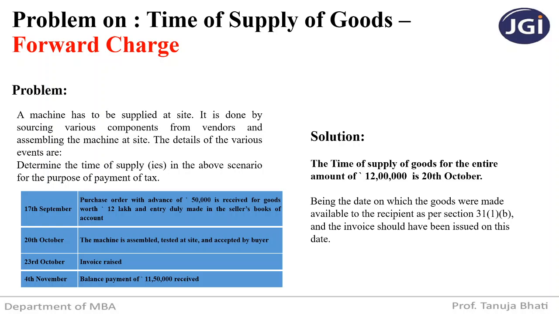of delivery of goods. Now here, on 20th October, the machine is assembled, tested at site and accepted by the buyer. Means on 20th October you have handed over the machine to the buyer's premises, you have set up and assembled the machine on the buyer's premises. Or the date when the payment is being received. Full payment is received on 4th November.